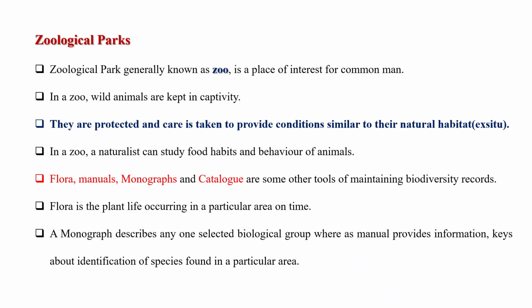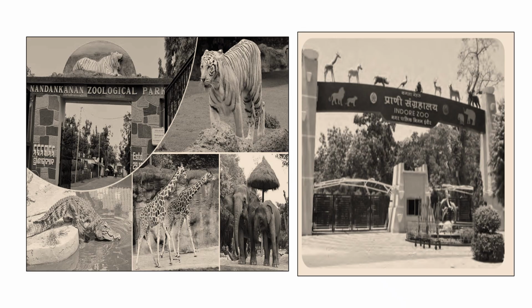Flora is the plant life occurring in a particular area at a given time. A monograph describes any one selected biological group, whereas a manual provides information and keys about identification of species found in a particular area. This is a figure of zoological parks. Look at it for clear understanding.